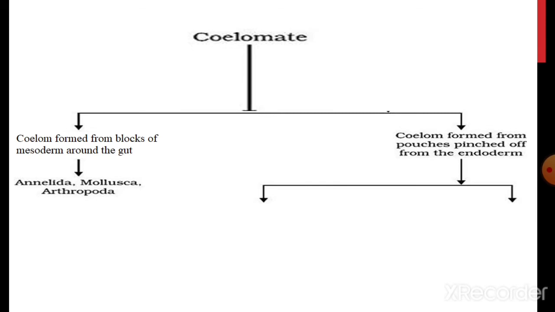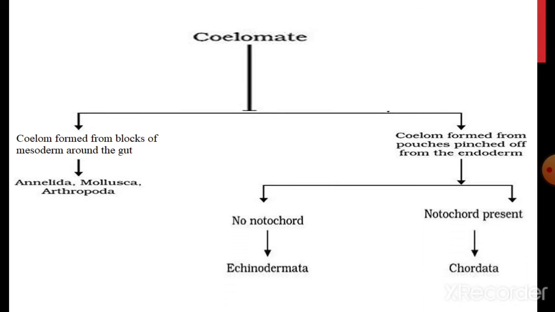Enterocoelous organisms are again divided into two groups on the basis of presence or absence of notochord. If the organism has enterocoelom but no notochord, then the organism would be the echinoderms.